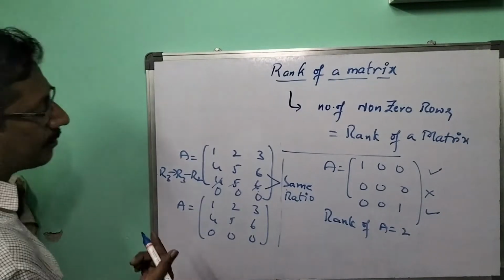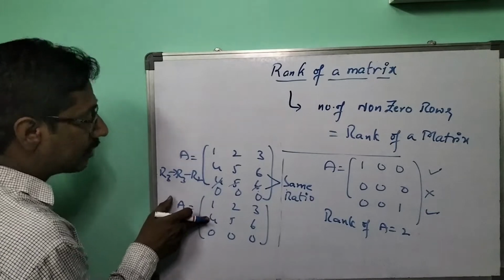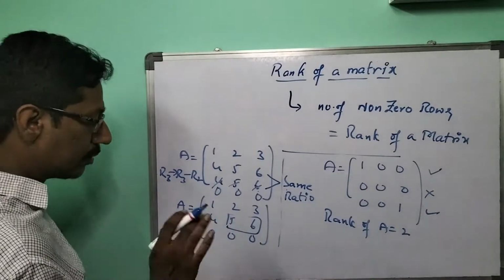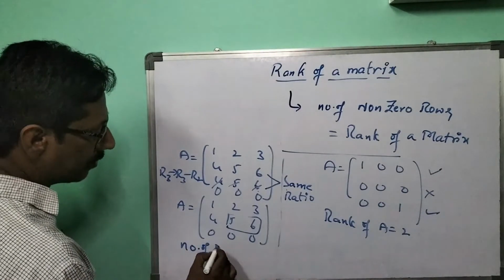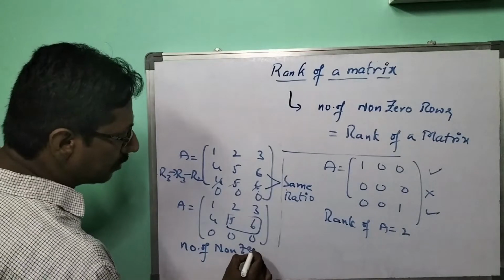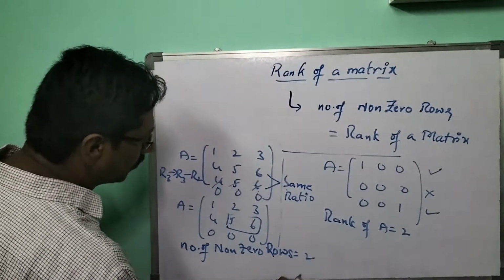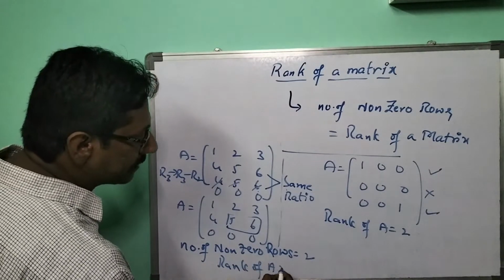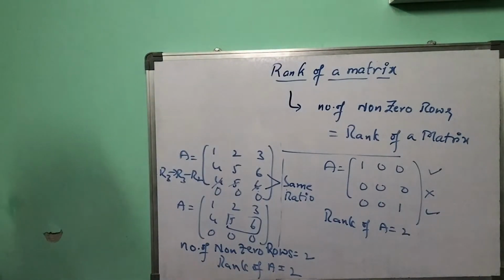Now tell me how many non-zero rows there are. With the help of this row, can I make this entry 0? Yes. But simultaneously, can I make these two zeros? No. Therefore, the number of non-zero rows equals 2. So the rank of this matrix equals 2. Fine? Understood? Next one.